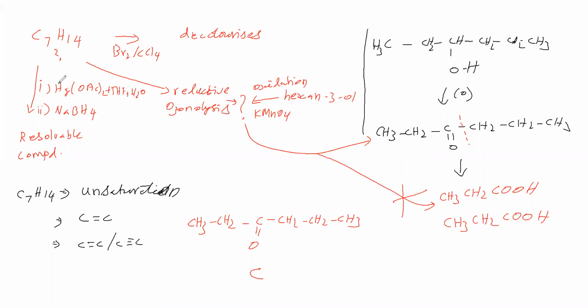Oxymercuration and demercuration gives a resolvable compound, meaning an optically active dextro or levo compound. Therefore, where should the double bond be? Between which carbons can a double bond be there? That we have to think.